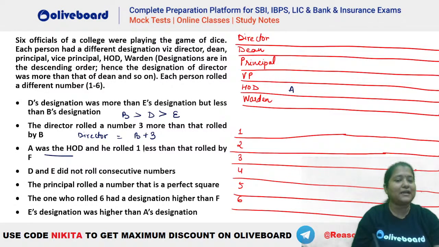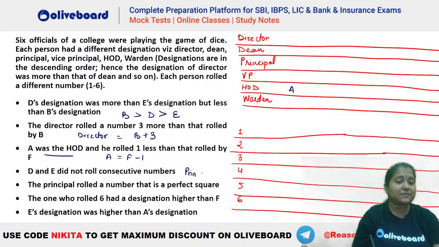And he rolled 1 less than that rolled by F. So A is equal to F minus 1. ठीक है. उसके बाद क्या दे रखा है, D and E did not roll consecutive numbers. Okay, we'll check. The principal rolled a number that is a perfect square. That means principal should have either 1 or 4.